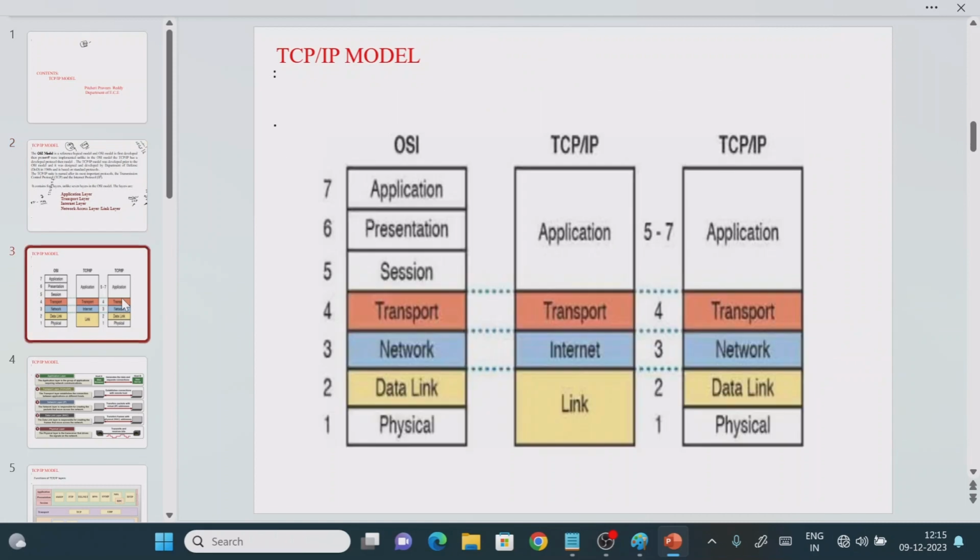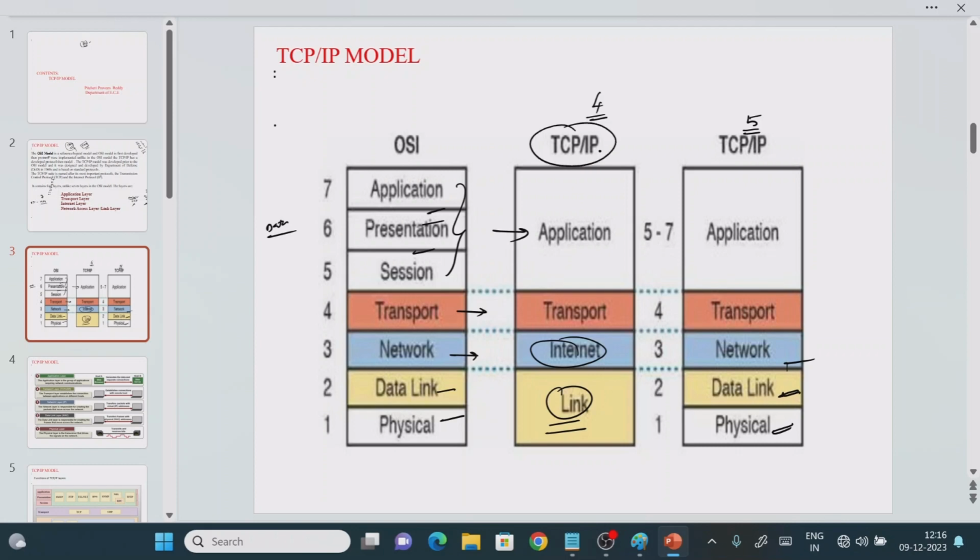Now we see how many layers there are in the OSI model as well as in TCP/IP, right? In the OSI model, the data is prepared at the application, presentation and session layers, so they made it a single layer. The transport layer stays as it is, and the network layer they call the internet layer. In the 4-layer TCP/IP model, the data link layer and physical layer are combined into the link layer. In the 5-layer model, the data link layer and physical layer are separated.